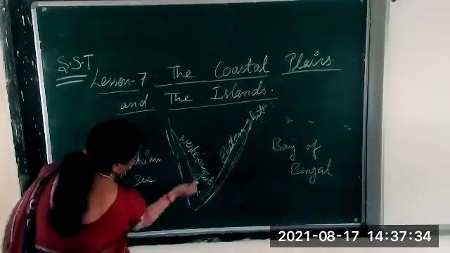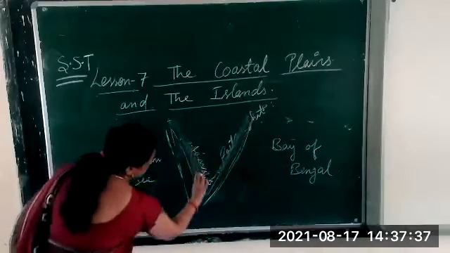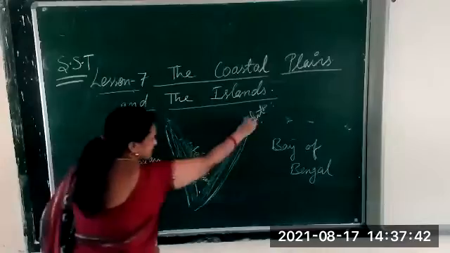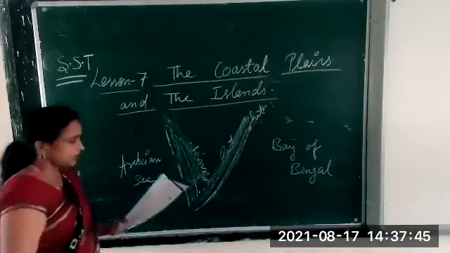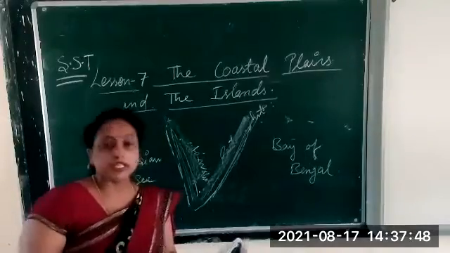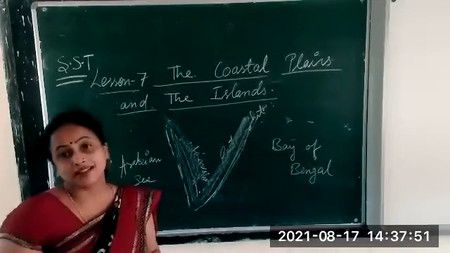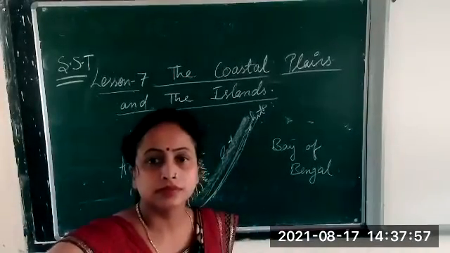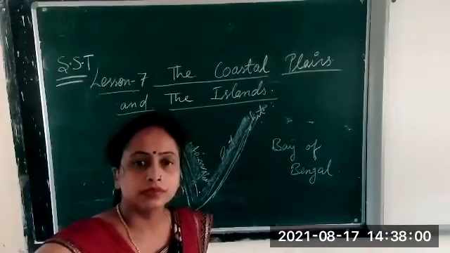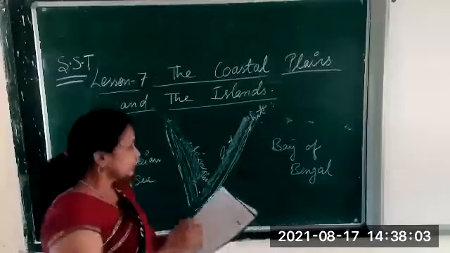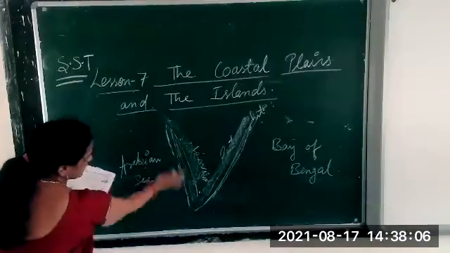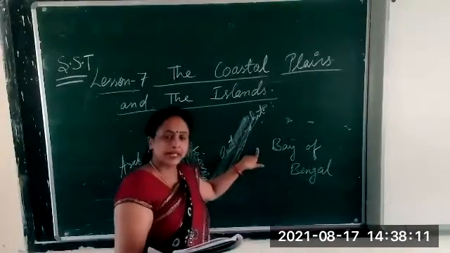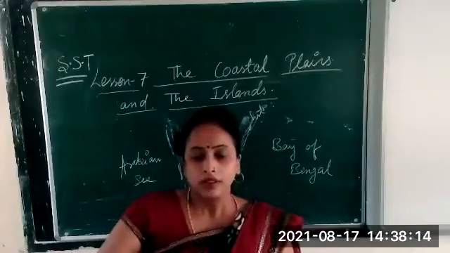So this is a Ghat. This is Western Ghat. This is Eastern Ghat. And this is the narrow area. Understand? Okay. Both sides of peninsular India, between the Ghats and the sea. That's why this area is called coastal plains. Clear?